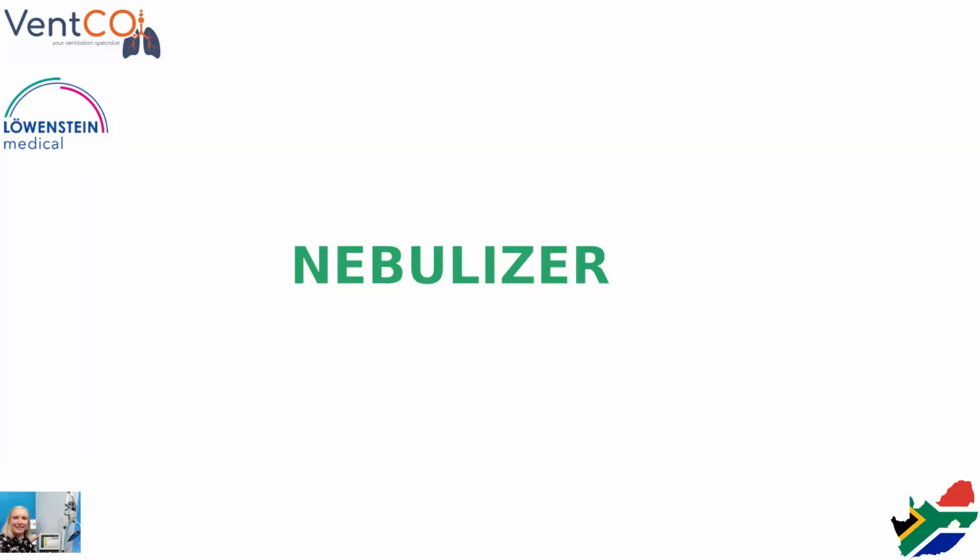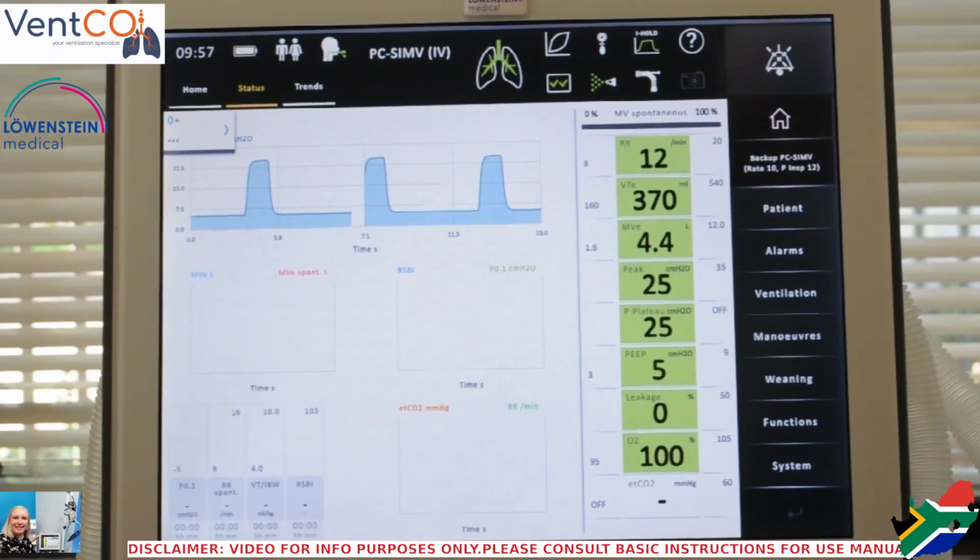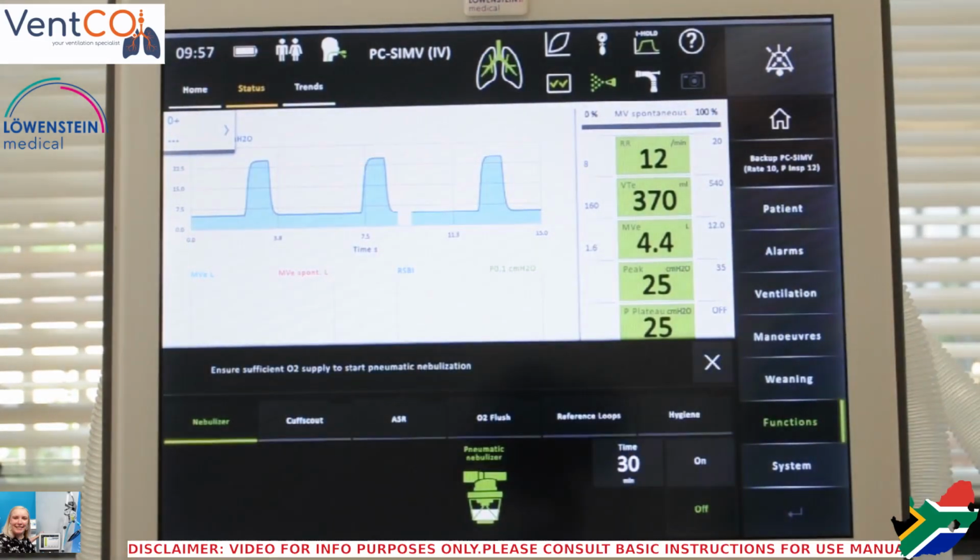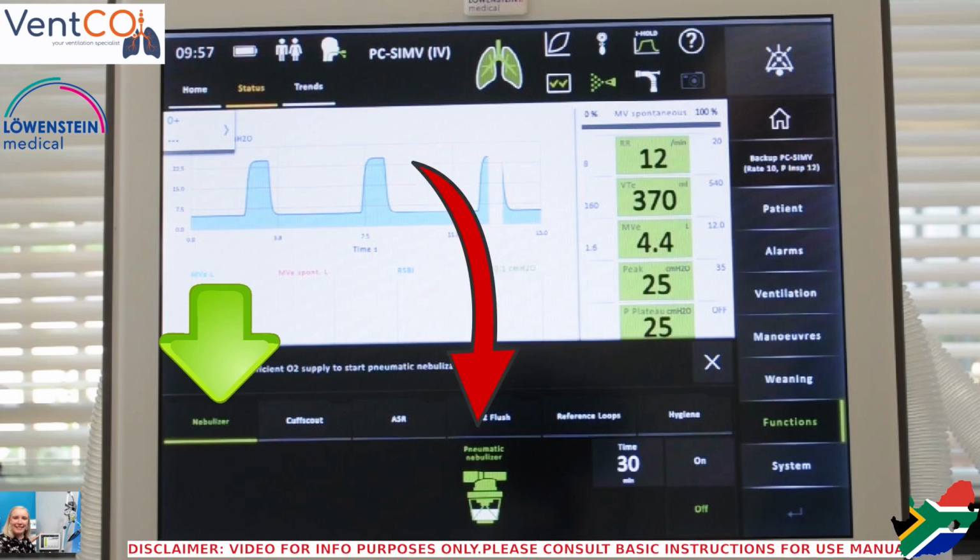Today we're going to have a look at the nebulizer function on the Elisa ICU Ventilator from Loewenstein Medical. To access the nebulizer, you will press the Functions tab, and your nebulizer tab will be on the left-hand side of your screen. The machine can be configured for a mesh nebulizer or a pneumatic nebulizer, and as you will see, for today we are using a pneumatic nebulizer.